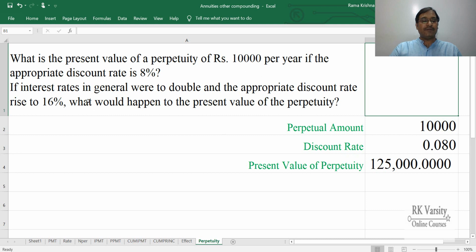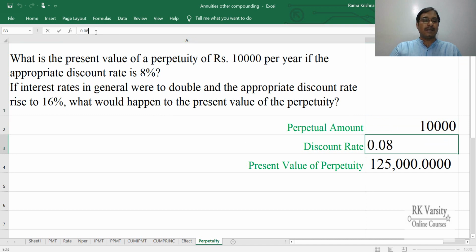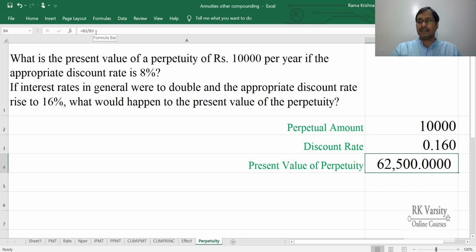Now what if your discount rate is 16% instead of 8%? In this case, simply replace this 8% with 0.16, that is 16%. Then it is 62,500. The present value is 62,500.